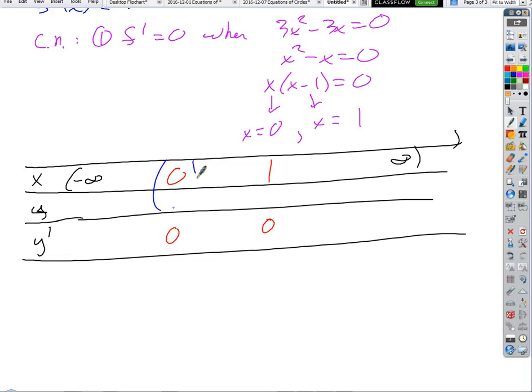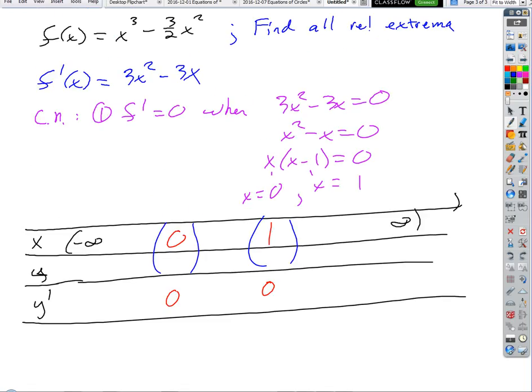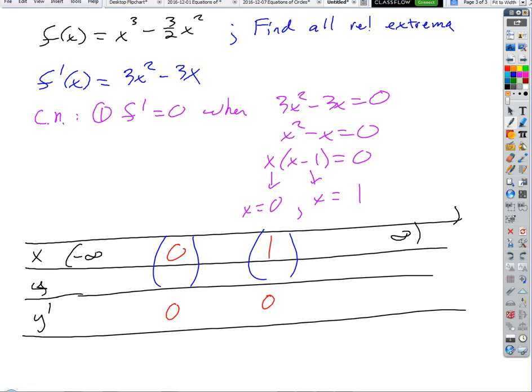So if we do that, what do we get? f of 0 is 0, right? And f of 1 is negative 1/2. How am I going to know if those are peaks or valleys?